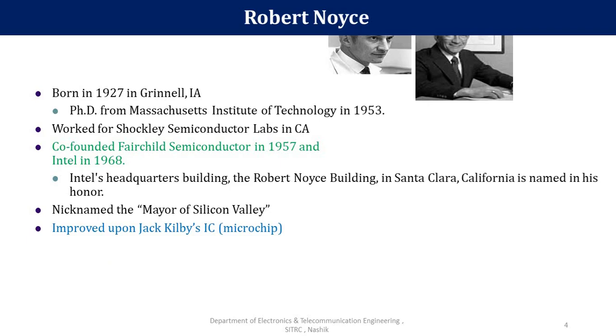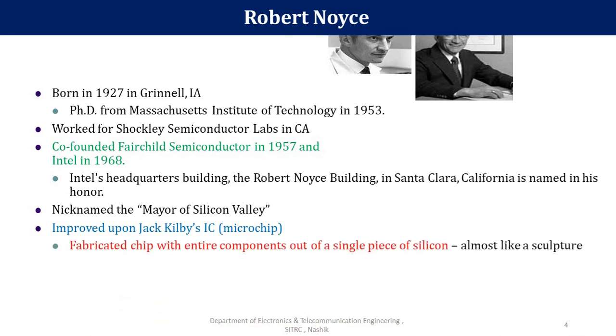After that, the integrated circuit was improved by another scientist, Jack Kilby, which is nothing but the microchip.